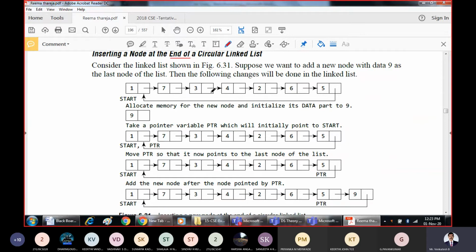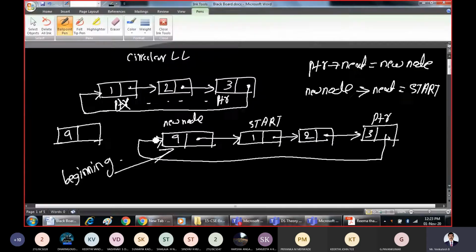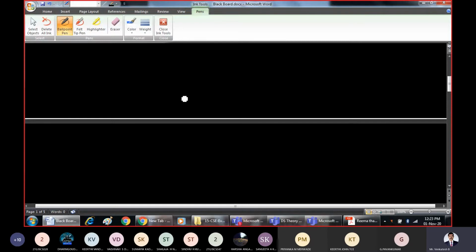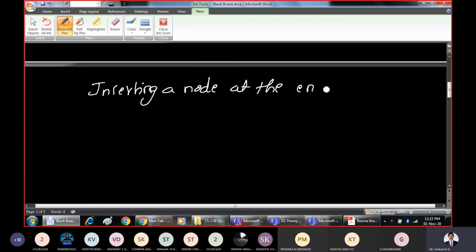Instead of taking this 1, 7, I will take this example. Let us take 1, 2, 3. Now the next operation that we are trying to study here is inserting a node at the end of a circular linked list.